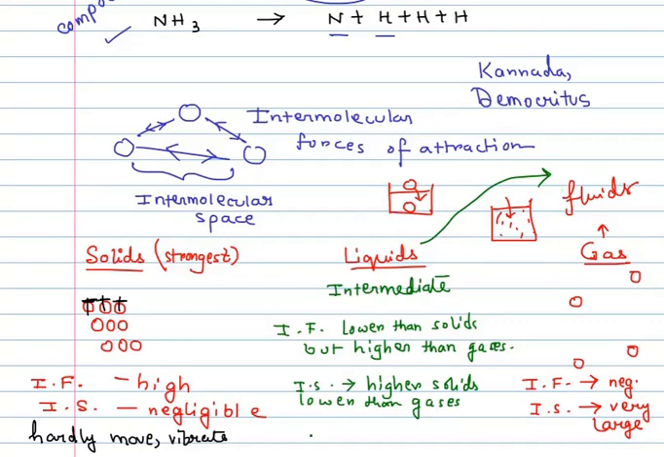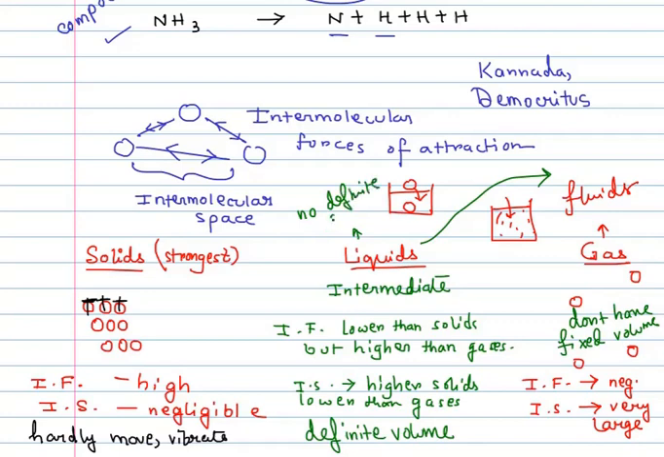Yes, liquids have a definite volume. Remember, gases don't have a definite volume. They don't have a fixed volume. But yes, liquids have a definite volume. What liquids don't have is a definite shape. So whatever be the shape of the container in which we keep the liquid, it will take the shape of that container, because it has no shape of its own.